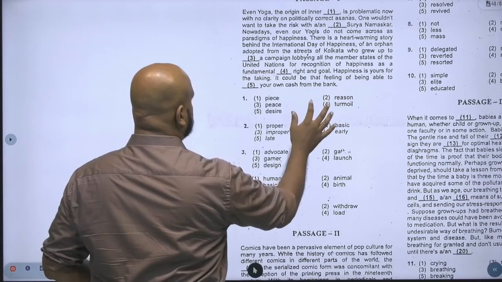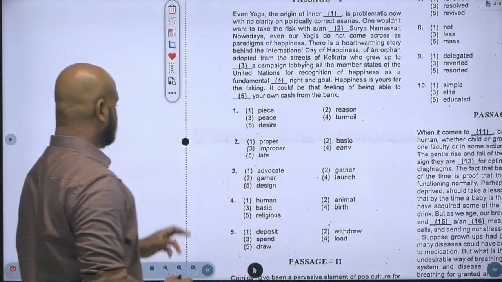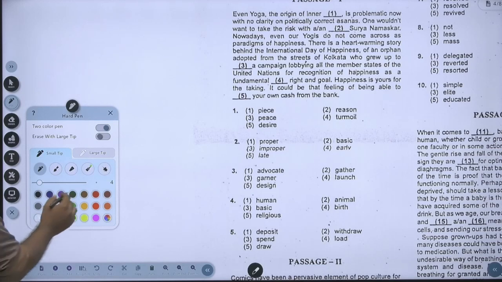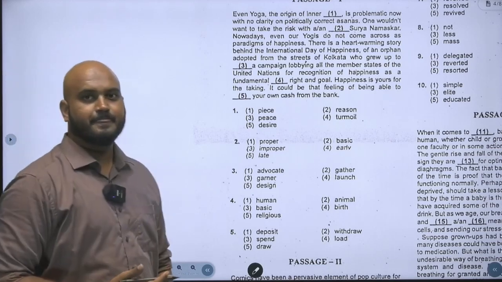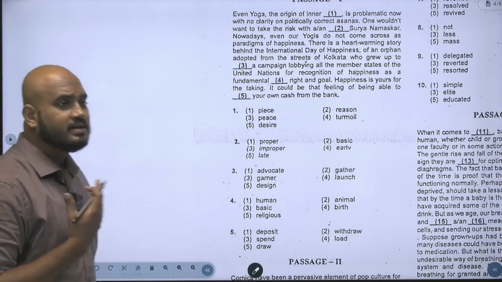So here, okay, this is passage 1. So what is the first basic step I told you guys? The first basic step is what, guys? To read the first few lines. So first I need to know what the passage is talking about.